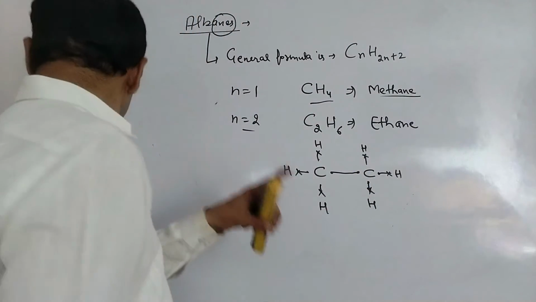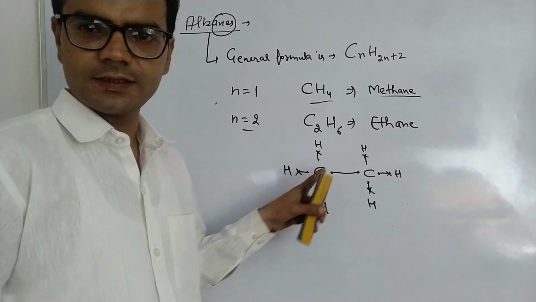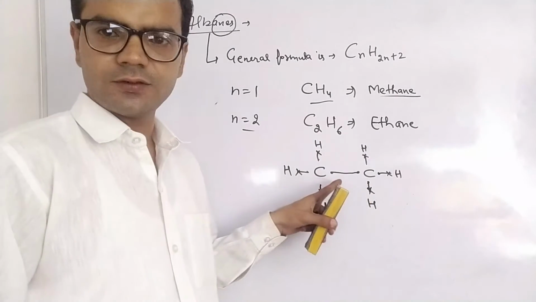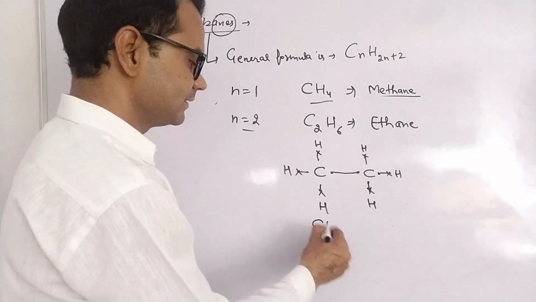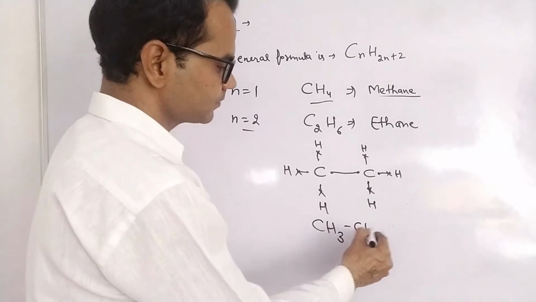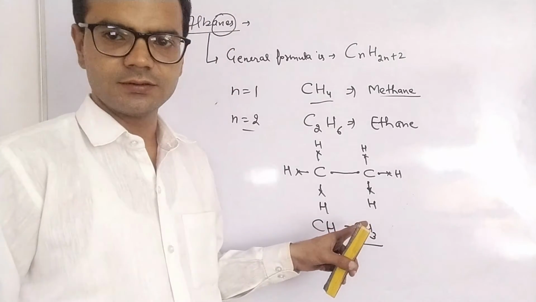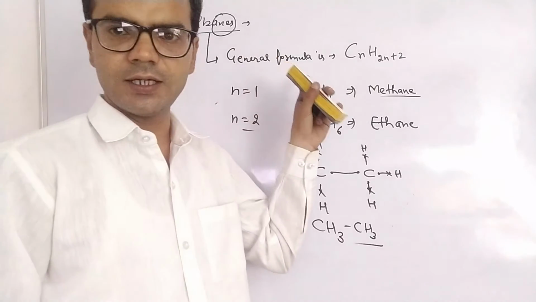So we can say this is ethane and the electronic dot structure of ethane. We can rewrite it as CH3CH3. This is the second member of alkane.